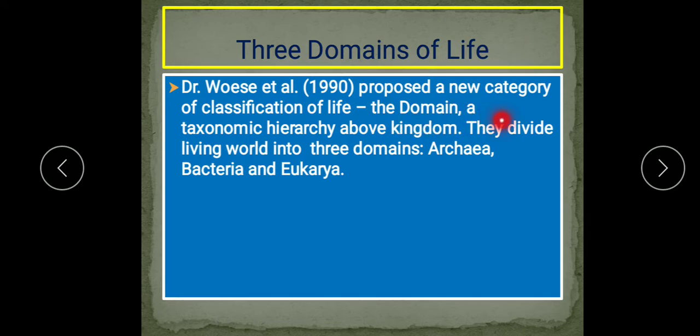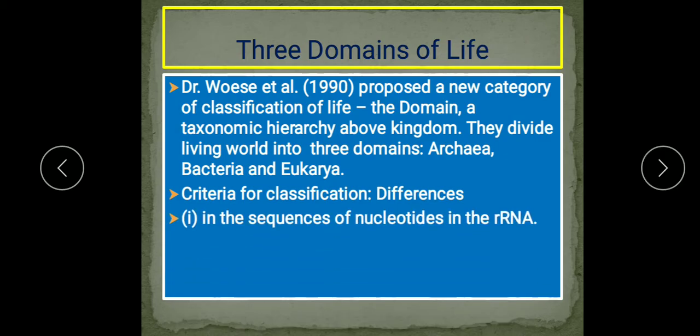What is the meaning of domain? A taxonomic hierarchy above kingdom. And they divided the living world into three domains instead of kingdoms, three domains. And these three domains are Archaea, Bacteria and Eukarya. Now what was the criteria? So the three domain system is based on the following points. What are the points here? The differences in the sequence of nucleotides in the rRNA.